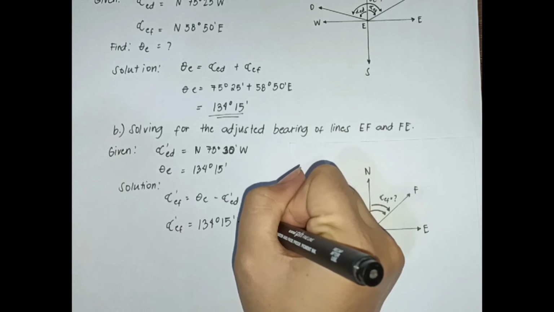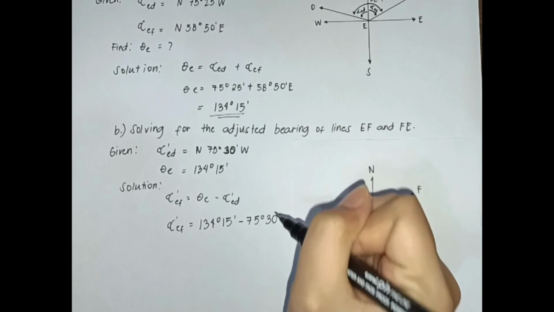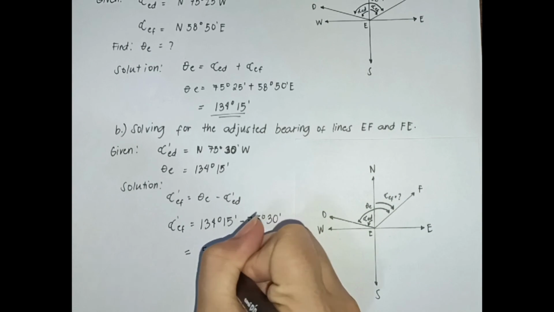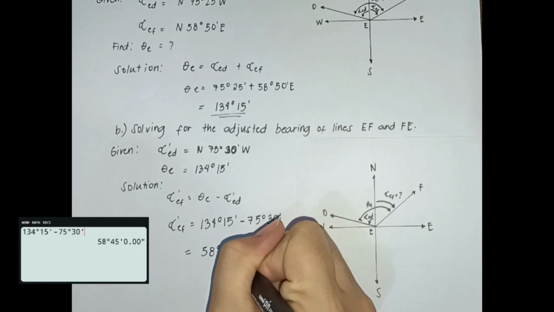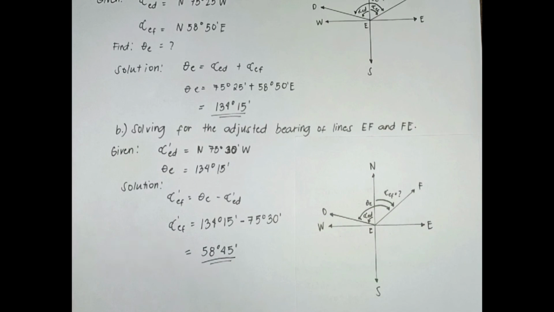So observed bearing EF, station E minus adjusted bearing ED. So 134 degrees and 15 minutes minus 75 degrees and 30 minutes is equals to 58 degrees and 45 minutes. So this is now the adjusted forward and backward bearings of line EF and FE. So you can just follow this procedure, yung example number 2, to adjust all the forward and back bearings of each course given in the tabulation earlier.